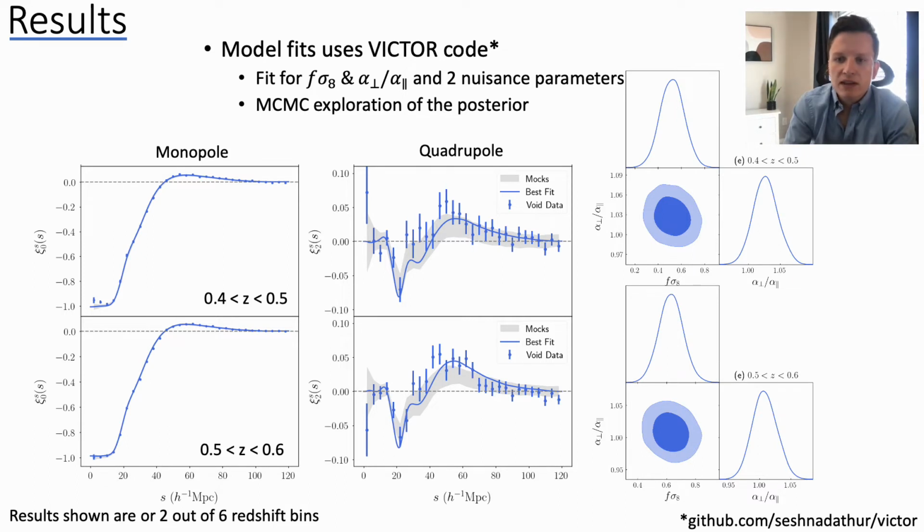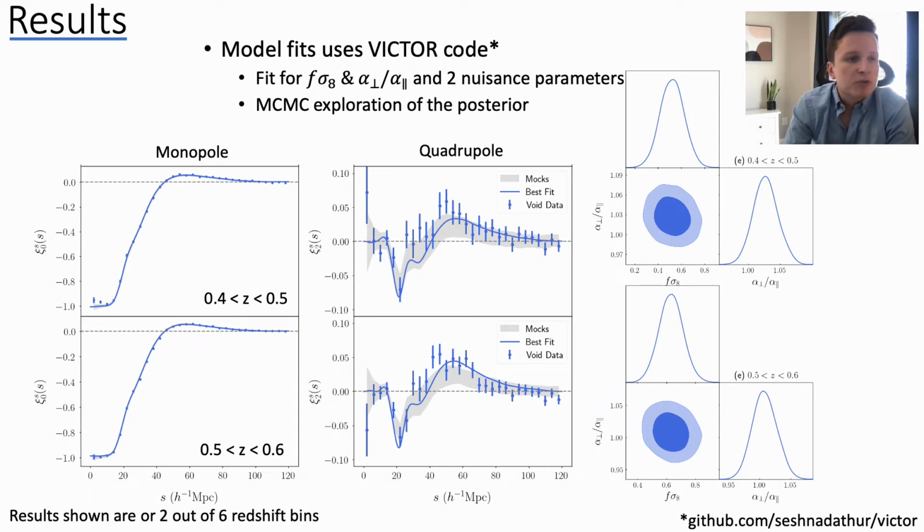To perform these model fits, we use the VIDE code, which is available on the GitHub link shown at the bottom left, and we fit for fσ8, alpha perpendicular over alpha parallel, which is the Alcock-Paczynski measurement, as well as 2 other nuisance parameters, and we perform an MCMC exploration of the posterior.